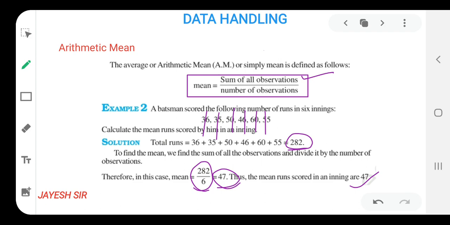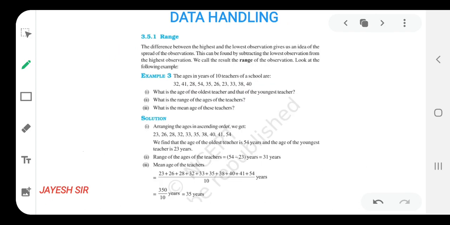So friends, let us move to the next topic of the day. Here we are going to learn about range. Range is also an important topic that needs to be understood by each and every one of you. So let us understand the basic concept of range. What does range mean? Range means, let us solve and understand it with examples.